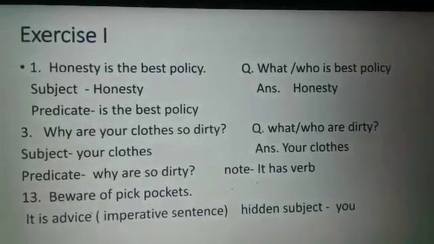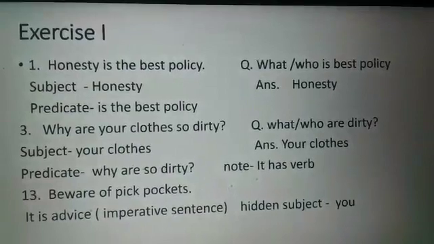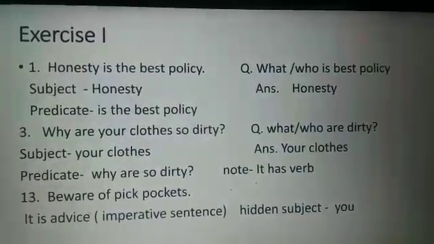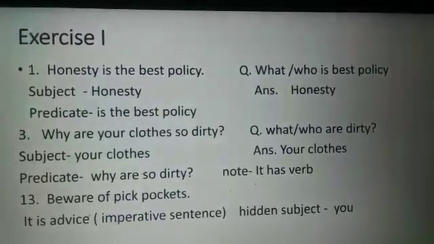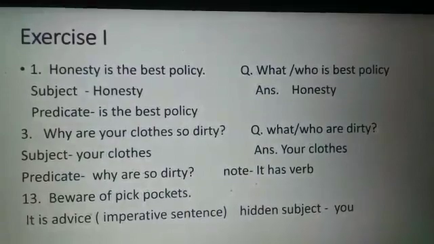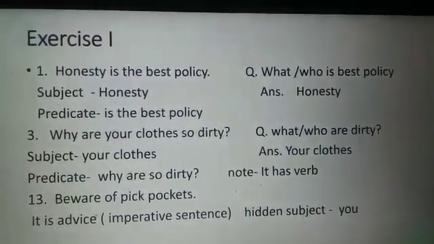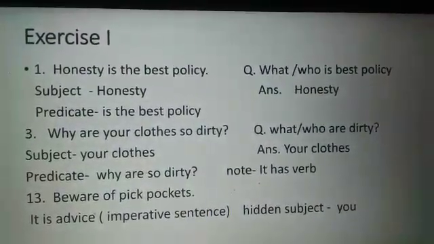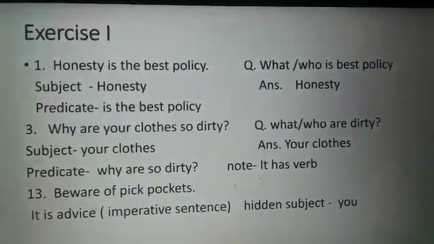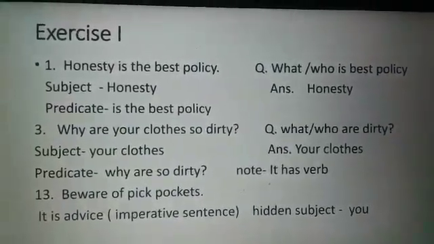Now the third sentence I am taking: Why are your clothes so dirty? So it is interrogative. Remember, you will ask the question what or who are dirty. So you will get the answer your clothes. So the subject is your clothes and the rest will be the predicate, that is, why are so dirty. And note, it has a verb.